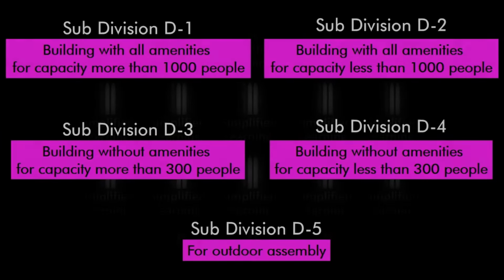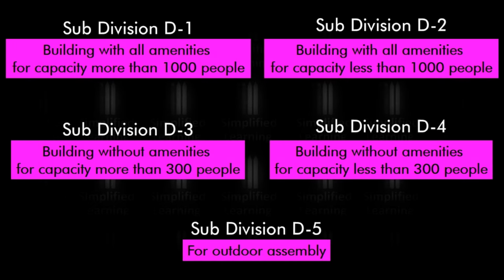The subgroup D1 consists of buildings meant for theatrical or operatic performance where all the amenities such as seating arrangement, sound system, raised stage, curtains and acoustics are permanently maintained and fixed. This subgroup can accommodate more than 1000 people at once.